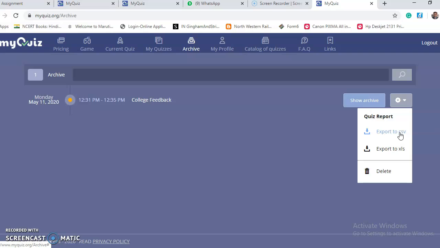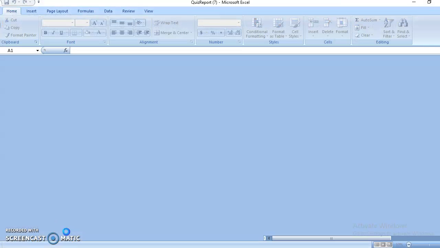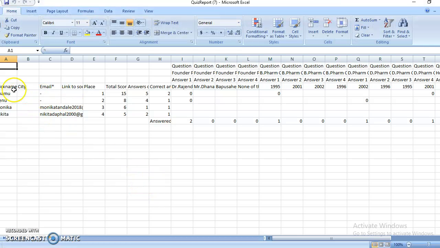Go to quiz report, export to CSV or export to XLS. You have two options. Click on export to CSV. Then one file is downloaded. It is the quiz report. You open it. Then you will see the nickname, user, and their scores.